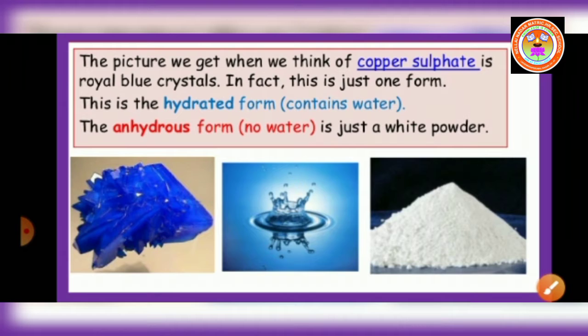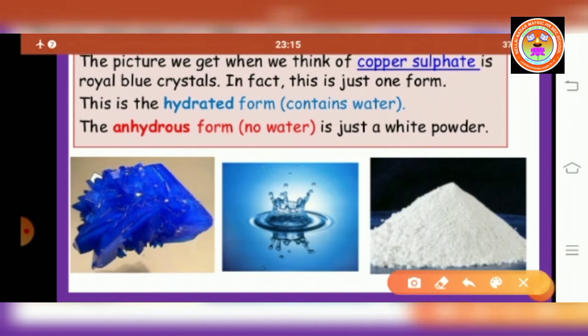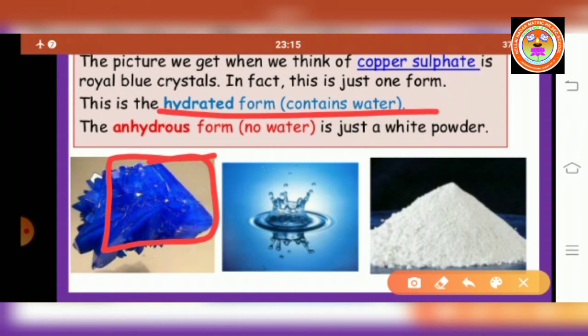When we think of copper sulfate, we think of royal blue crystals. In fact, this is just one form. This is the hydrated form. We know hydrated salt means it contains water. The anhydrous form is just a white powder. We know anhydrous means no water.